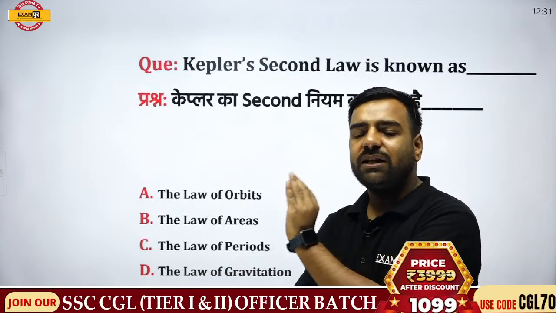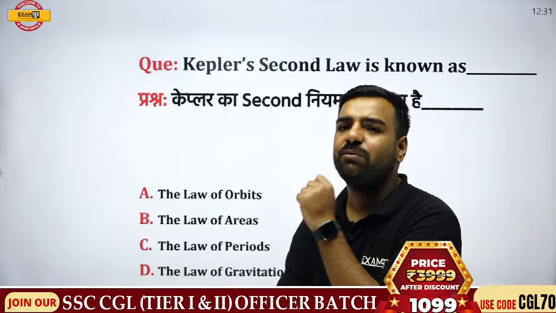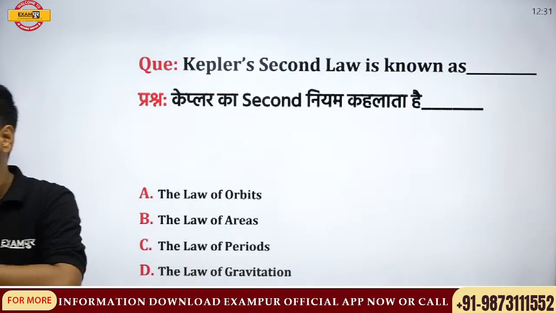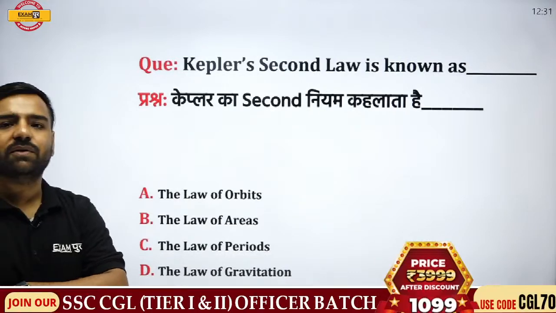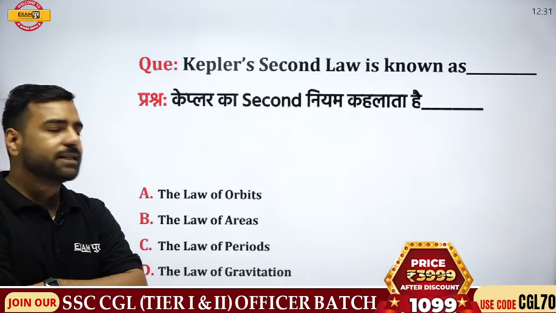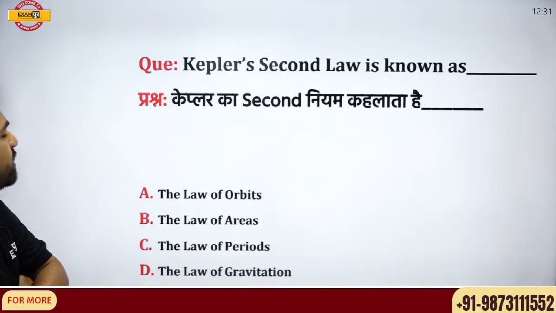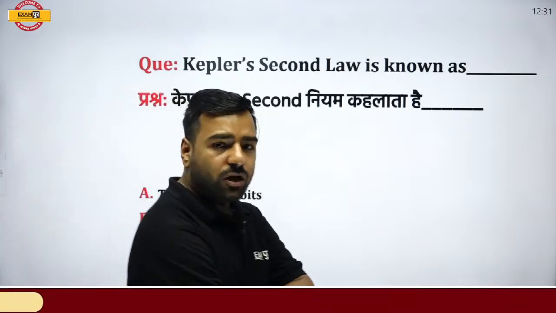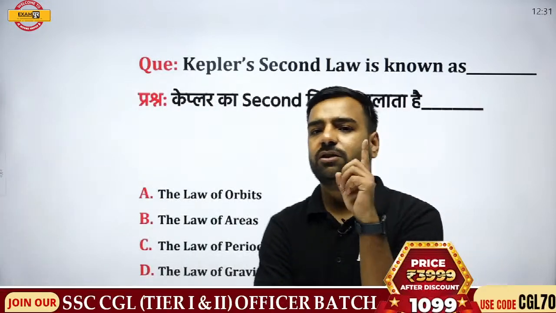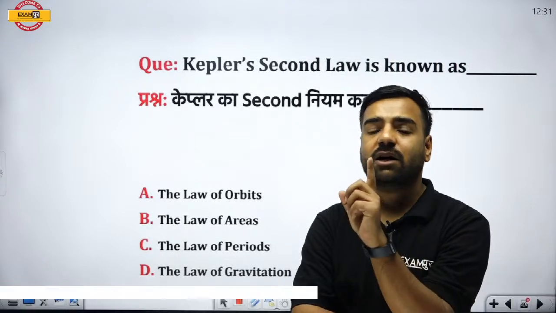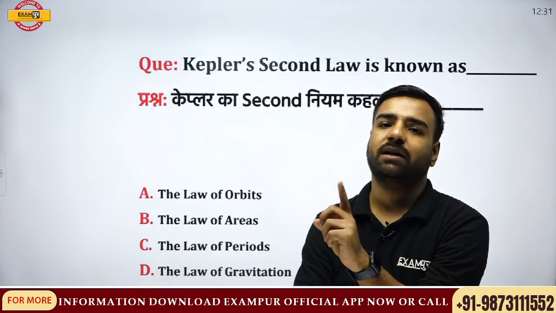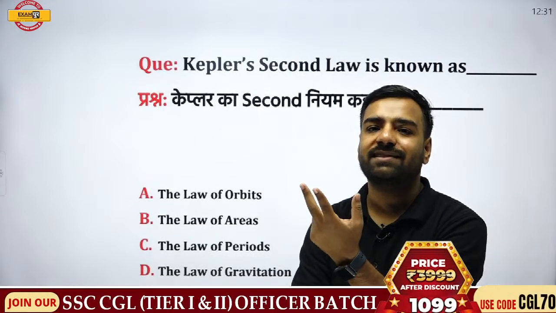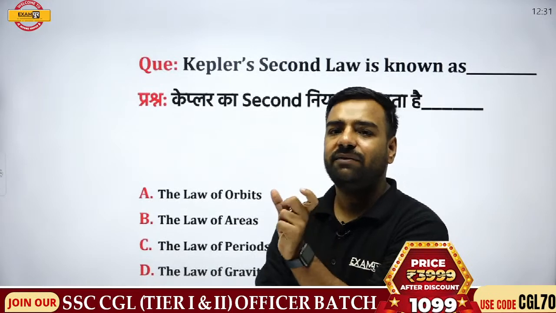But what if we are talking about the second law? What is going to be the correct answer here? Madhana and others who are there in the session, kindly give me this answer. One answer from everyone. Question is, Kepler's second law is known as what? If I talk about these laws, first law, all the planets are revolving around the sun in the elliptical path. Second, in the same time they are sweeping equal areas. Remember? So totally correct. It will be law of areas.